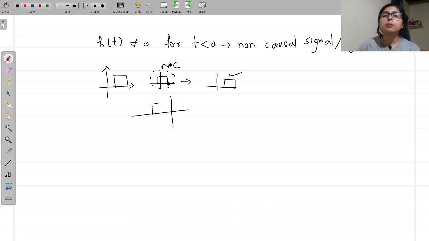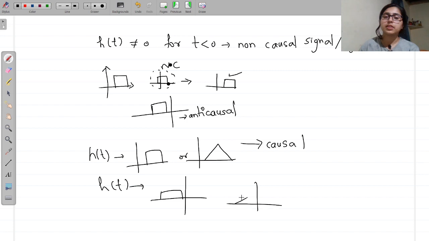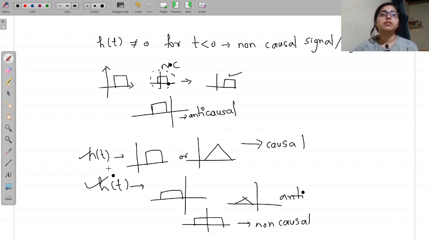Suppose you have the signal completely on the left side only, then this is called an anti-causal signal. So if your h of t is something like this, or something like this, then this is the causal signal. If h of t is something like this, it is anti-causal, or if it is depending upon both, then it is called a non-causal signal. So based on h of t, we can tell whether the LTI system is causal or not.